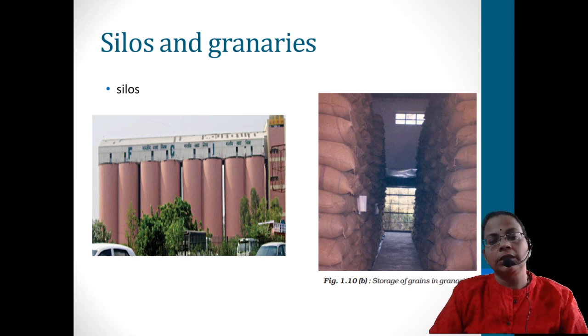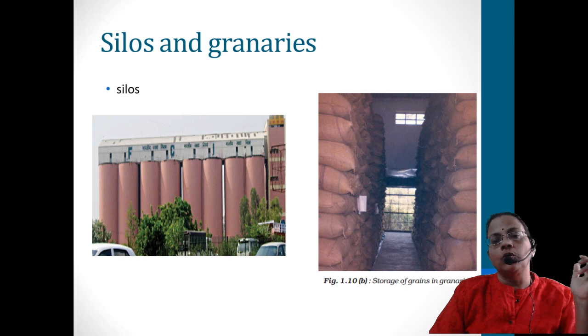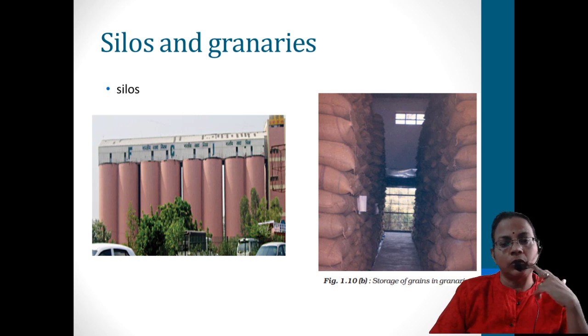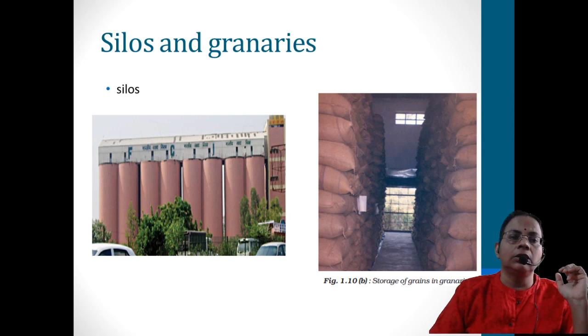The next one is small-scale storage, for example in Thrissur, where from the silos they will take the grain and store it in another area, storage areas. There the grains will be filled in jute sacks and arranged in a proper way, with proper pesticides or other methods to remove pests and rodents, and stored well in highly enclosed rooms, protected very well. So these are the main steps that we have to deal with in this lesson.